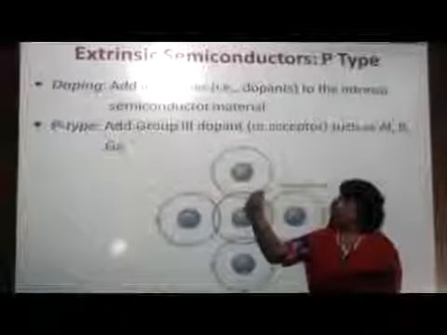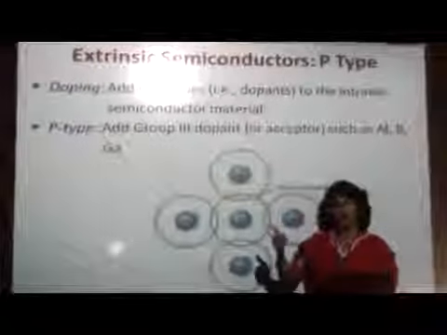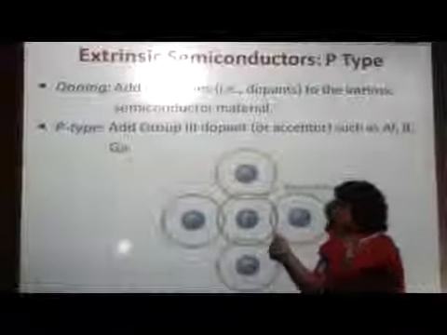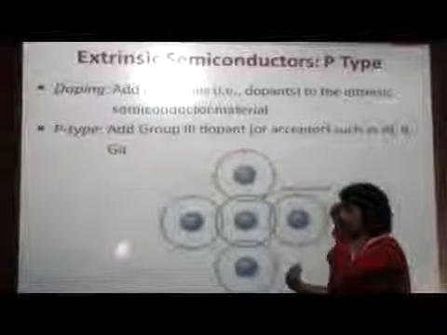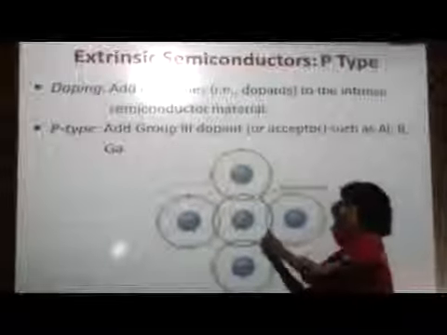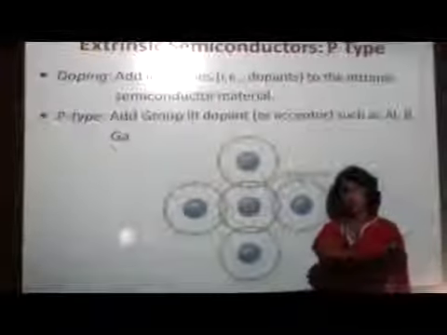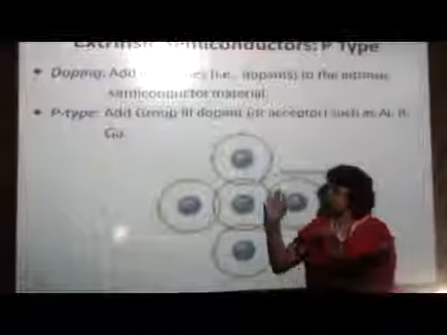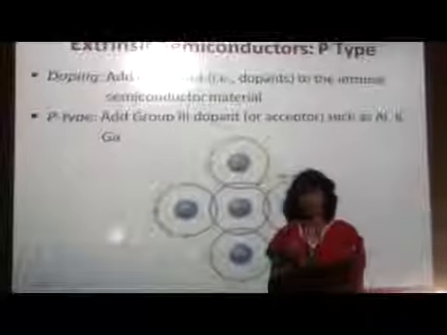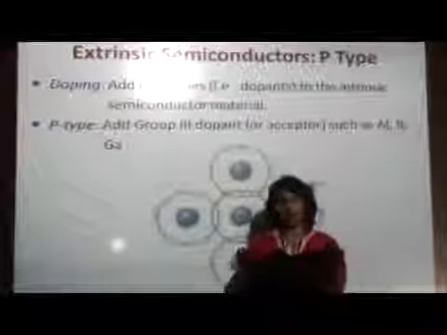In case of P-type, if due to excitation by heat some electron gets free, at that time it forms a hole and electron pair. Holes are majority carriers in case of P-type and electrons are